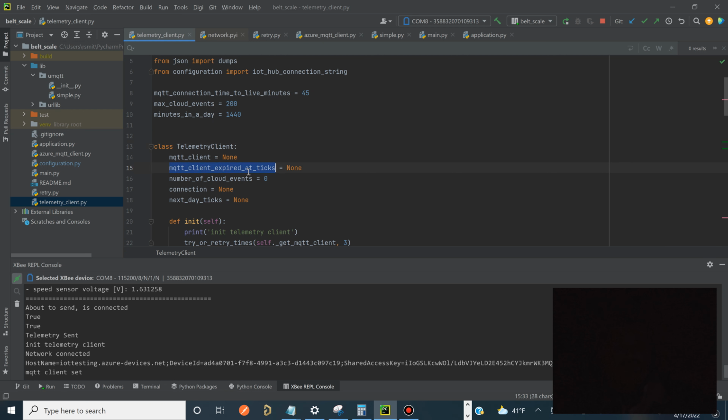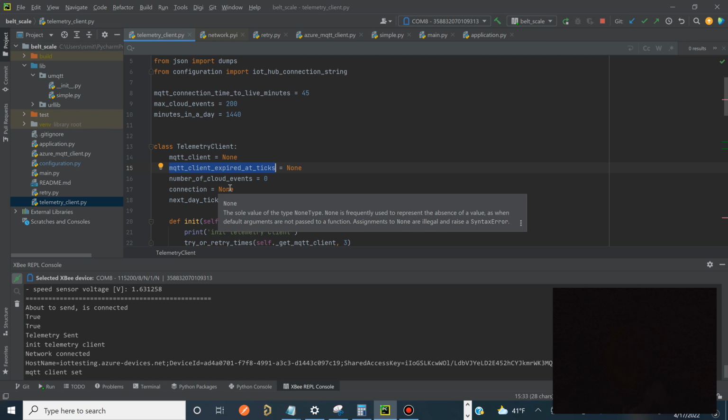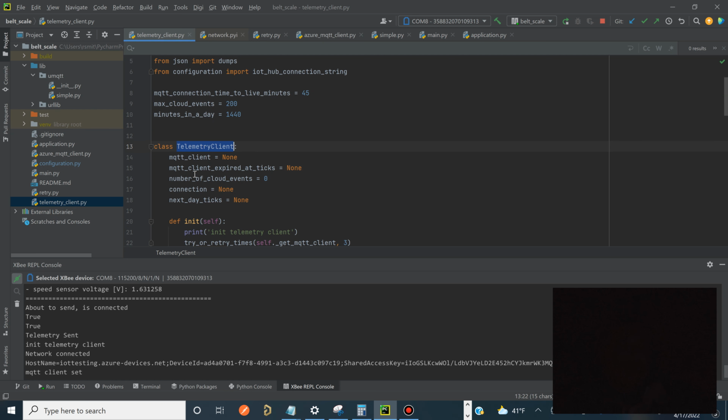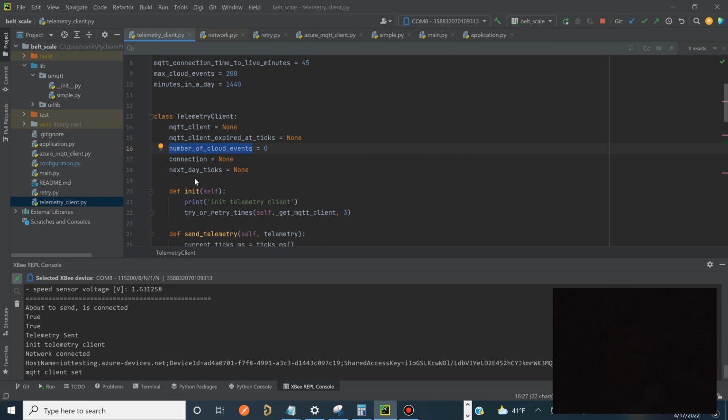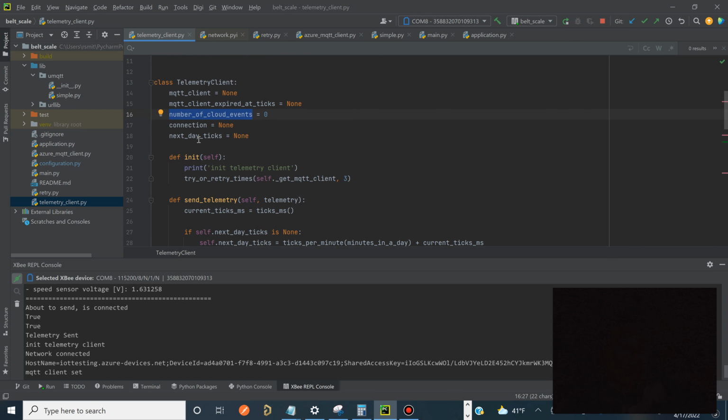We don't have a real-time operating system with this. The way we handle timing is we explicitly count ticks in milliseconds that have passed. This telemetry client's also involved with throttling what's sent, so we don't send a bazillion messages out to the cloud and rack up a huge cellular bill.